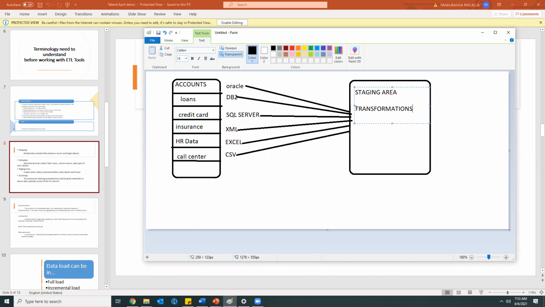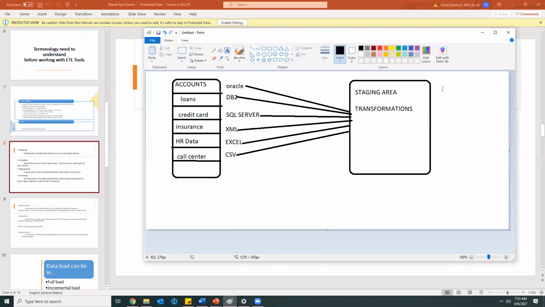I'll tell you what the transformation means. By using SQL or SQL Server, or some other languages, we'll be doing some transformations. And after completing all the transformations, we'll finally integrate the data into the data warehouse. This one we'll call as a data warehouse.